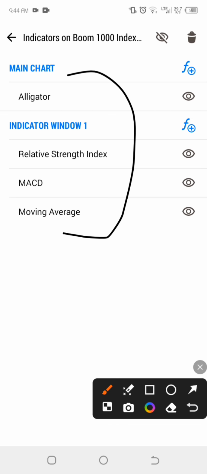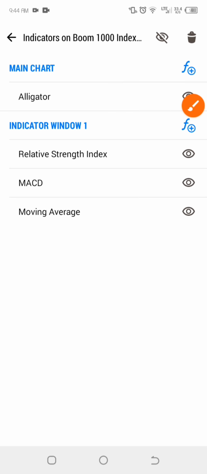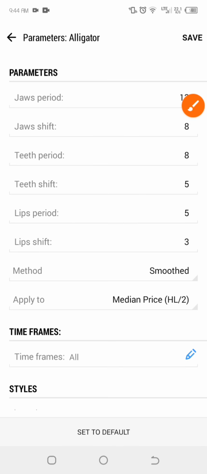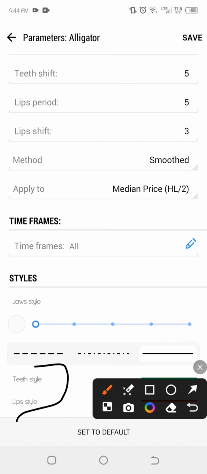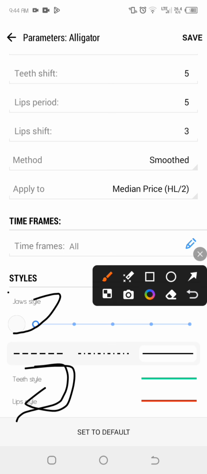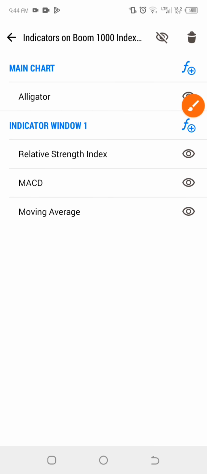The first one is the alligator. To add it, click on the F icon at the top, search for alligator, and click on it. For the alligator, set it as default. For the style, you only need the teeth and the lips period. The jaw period we don't need, so set it to your background color. We only need these two colors right here. Use the color of your choice, and click on save. Then you have your alligator in your chart.